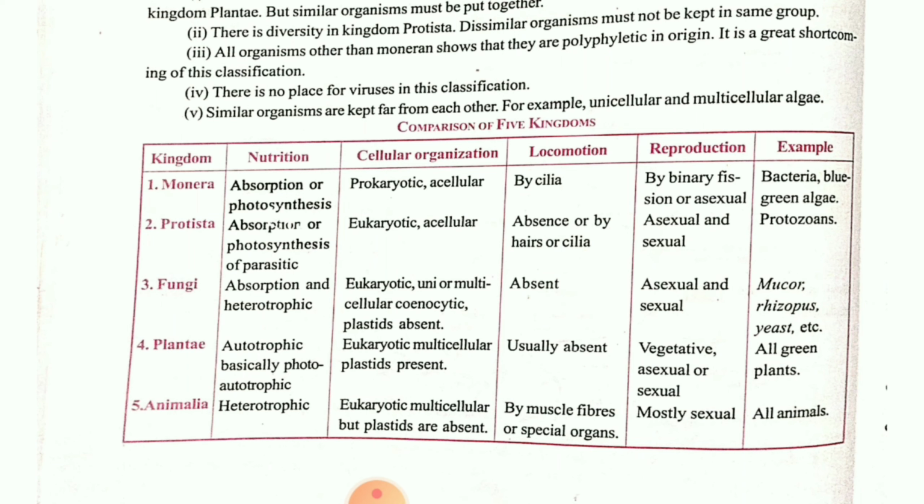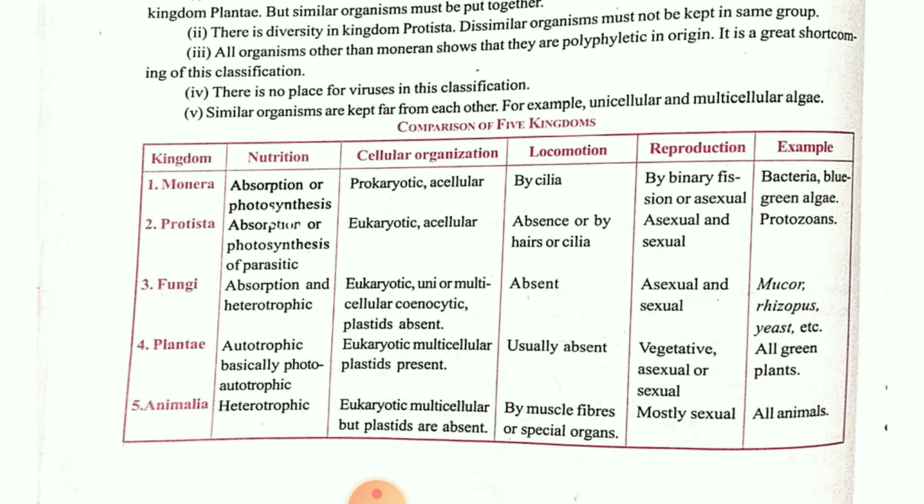For locomotion purpose, cilia. What is cilia, children? A hair-like appearance will be there. As you saw the structure of paramecium, a slipper-like structure, throughout the body hair will be present. Then in Protista, absence will be there, that cilia will be absent. Fungi also, they will be present at a fixed place. Plantae also, they are present at a fixed place. Animalia will have a specialized organ for locomotion purpose.